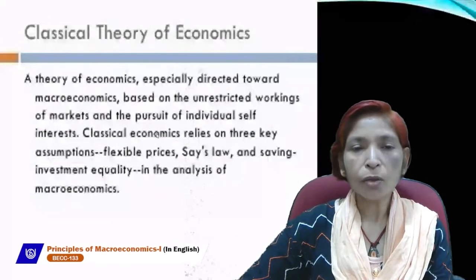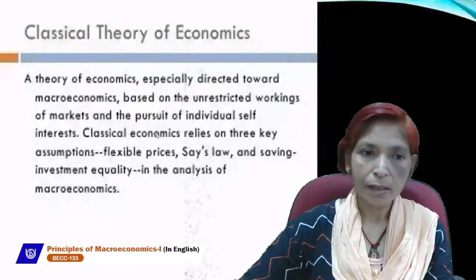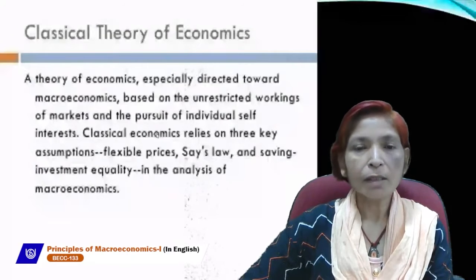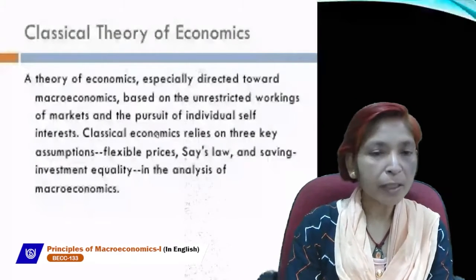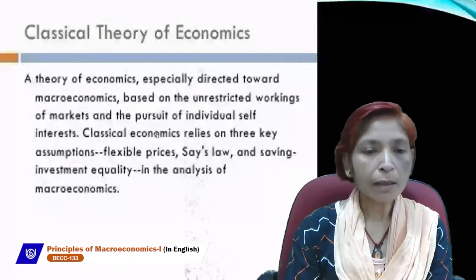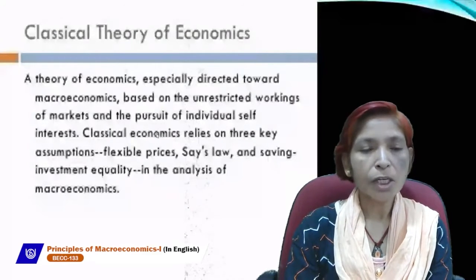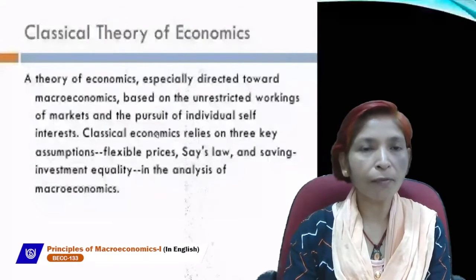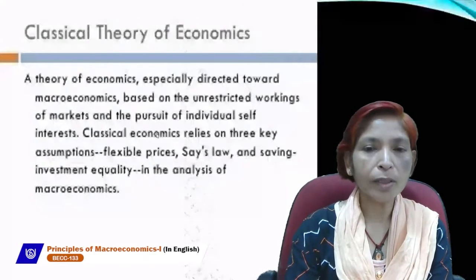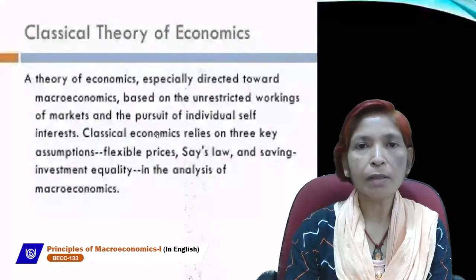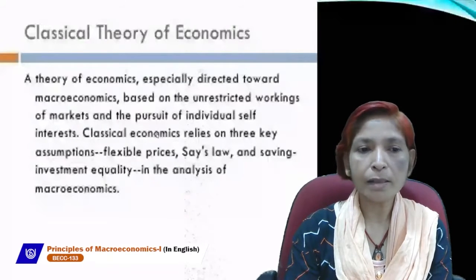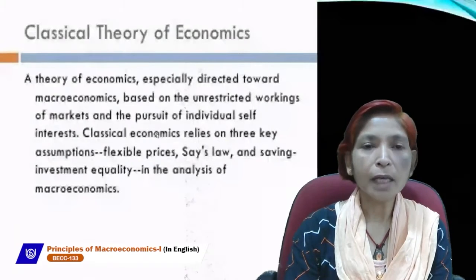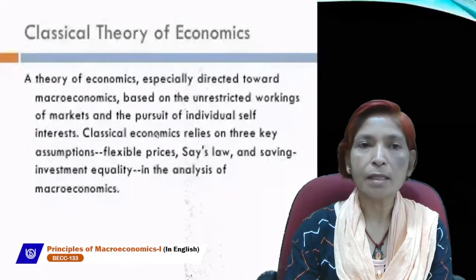Classical economists are those economists who firstly introduced economics and gave theories. Under the classical theory of economics, we take the theories of Adam Smith, David Ricardo, Malthus, J.B. Say, J.S. Mill, etc. The classical theory of economics is a theory especially directed towards macroeconomics, based on the unrestricted working of markets and the pursuit of individual self-interest. Classical economics relies on three key assumptions.